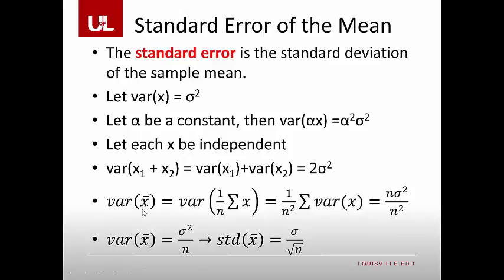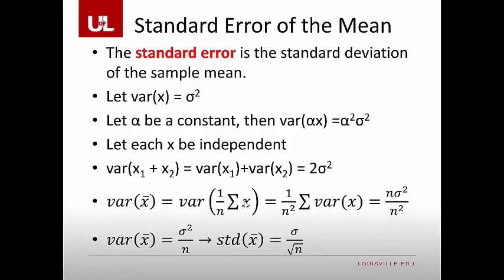Meaning, what is the variance of the sample mean? The variance of the sample mean can be broken down to the actual formula of what the mean is, which is 1 over n, the sum of all the x's. Now we can treat 1 over n as this alpha, this constant. So we can bring it out and square it, which is 1 over n squared.